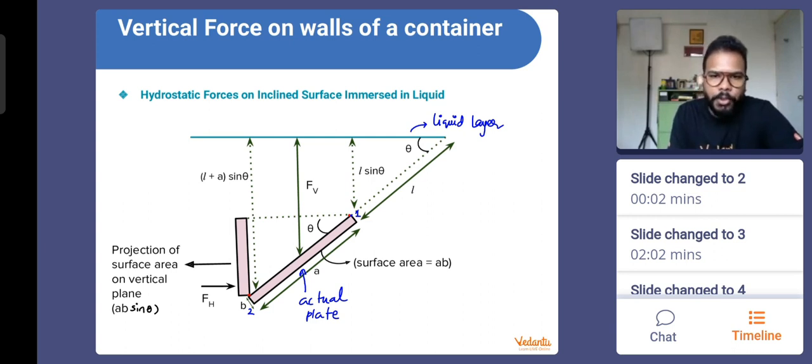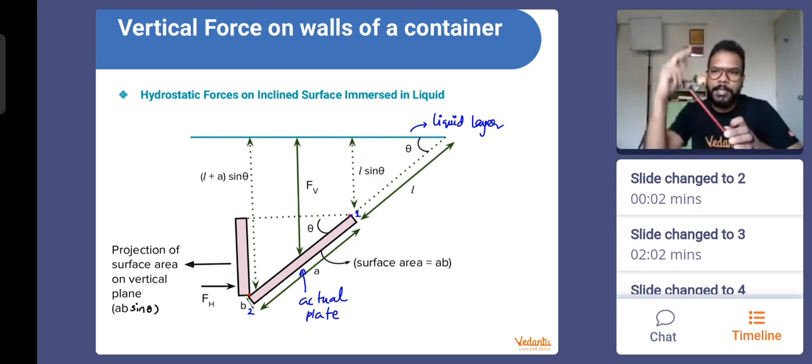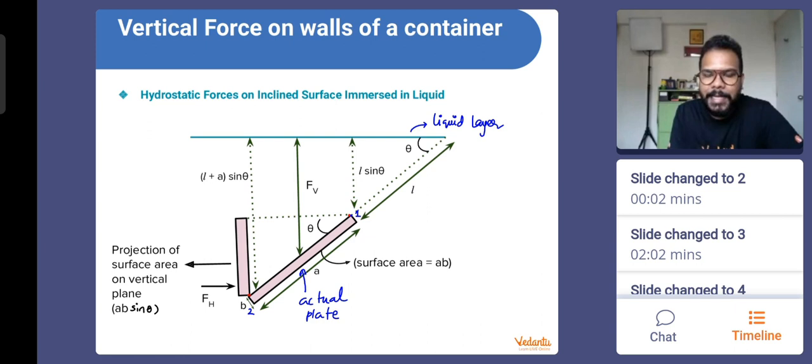Okay, everyone. So can I say that the edge 1 will be at a depth which is L sin theta? This is the depth of the edge number 1. Depth matters to us, right? So it is at L sin theta. We can call it H1 also if we want. And if we speak about the layer 2 or surface or edge 2, you can see that this becomes L plus A. So the depth of edge 2 will become (L plus A) sin theta. Do we agree?